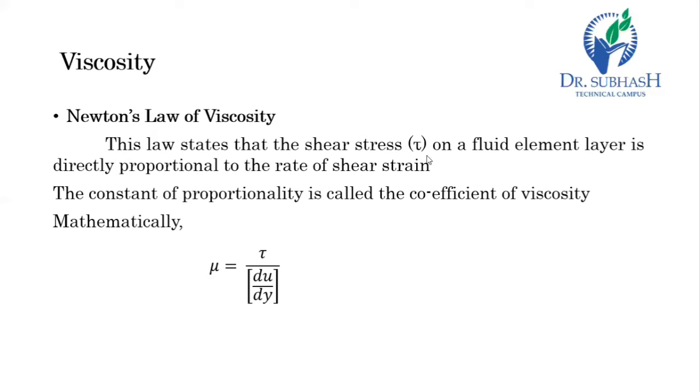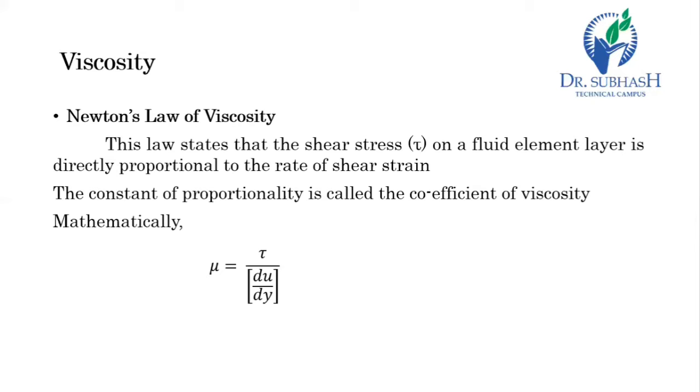So here tau is directly proportional to du by dy, or velocity gradient, and if we remove the proportionality sign, then we have to add some constant, and that constant is nothing but the dynamic viscosity mu. So we get the relation mu equal to tau divided by du by dy, and this constant of proportionality is nothing but the dynamic viscosity, or simply viscosity.